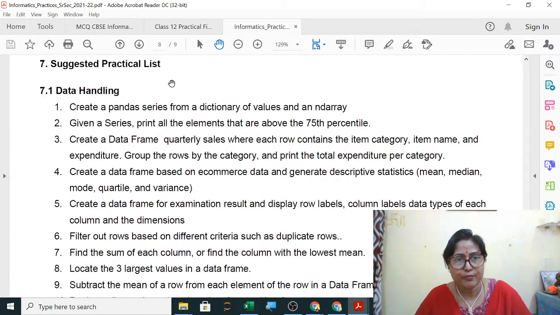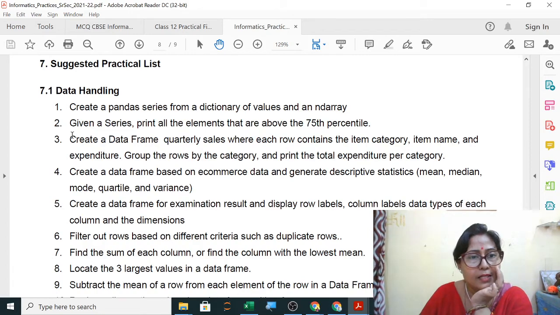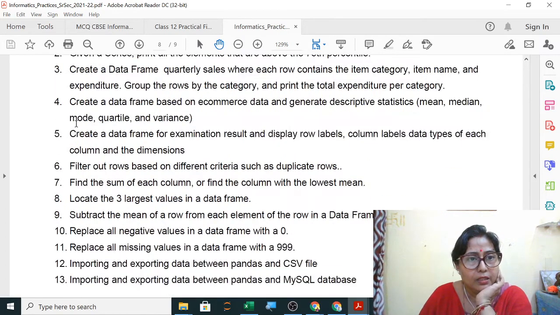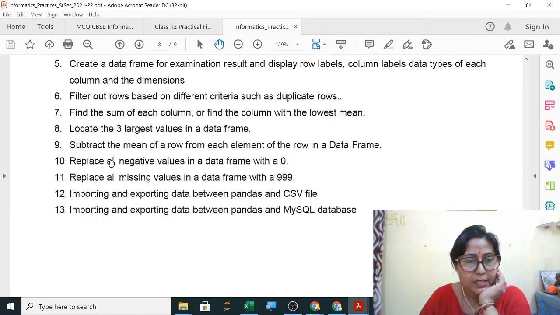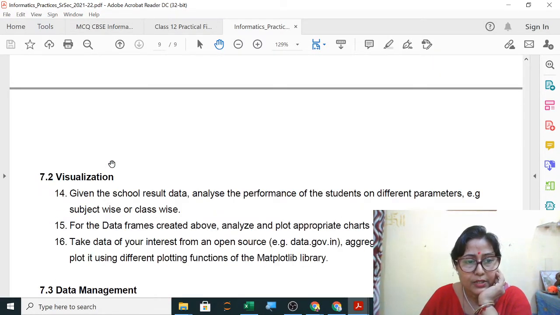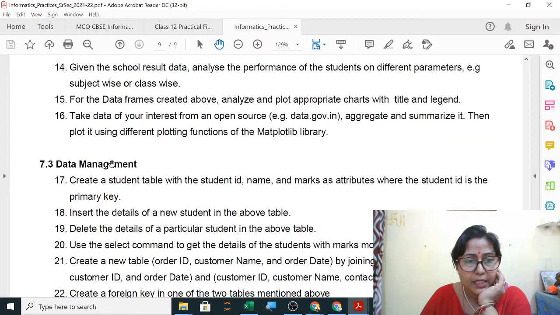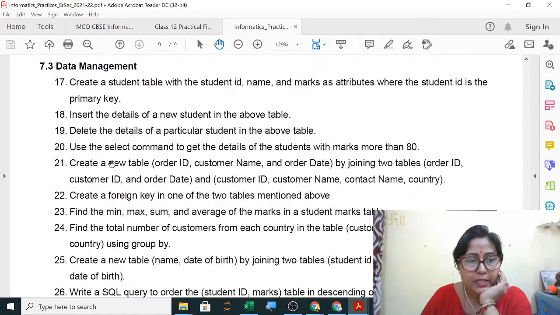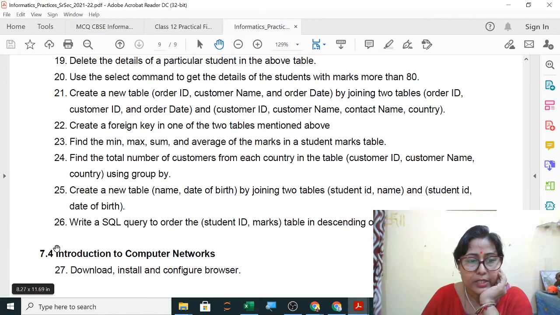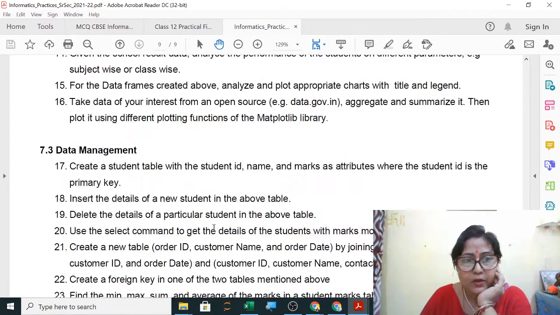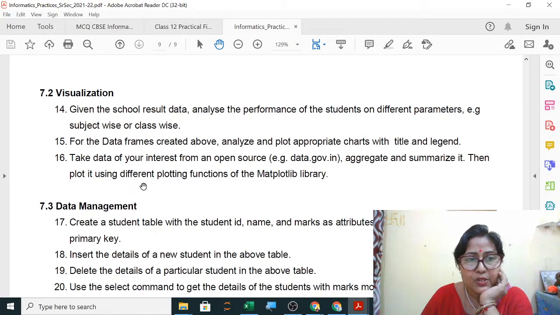This is the list of practicals given by CBSE. Total data handling 13 experiments, then visualization 3 experiments, and data management till 26, practical number 26, and the last one is of computer network. Now let us see 3 experiments of visualization.